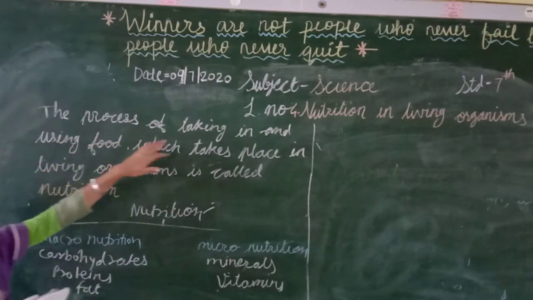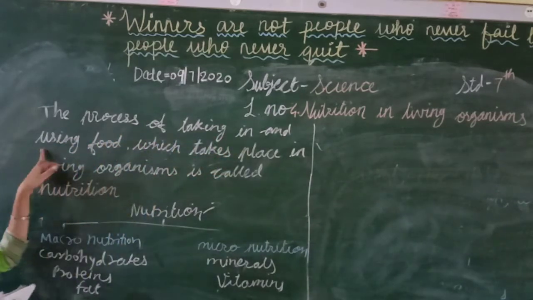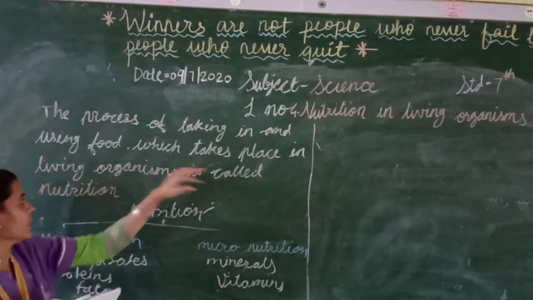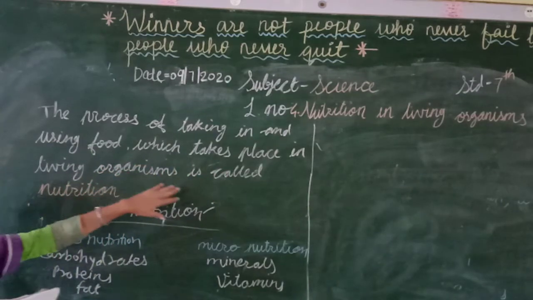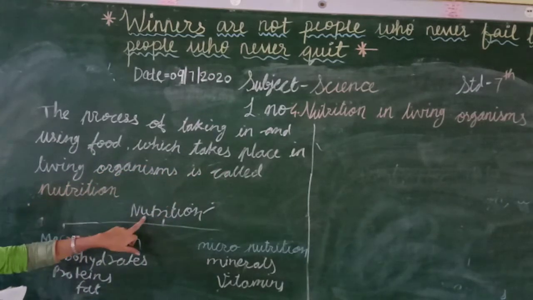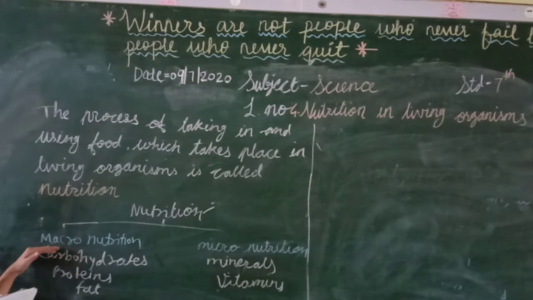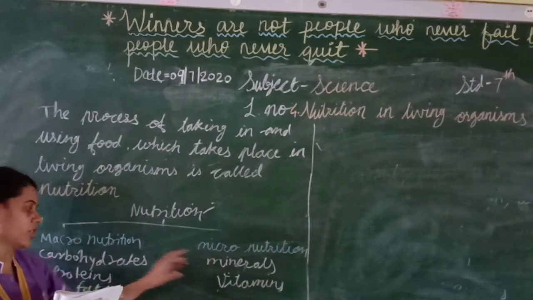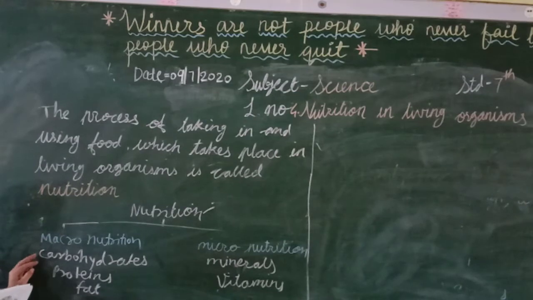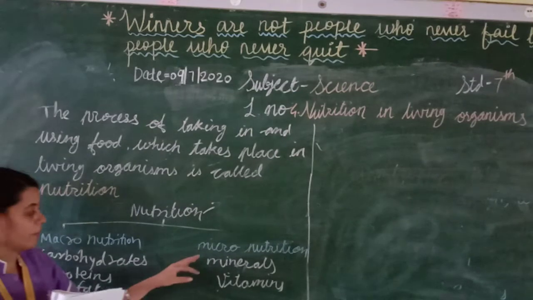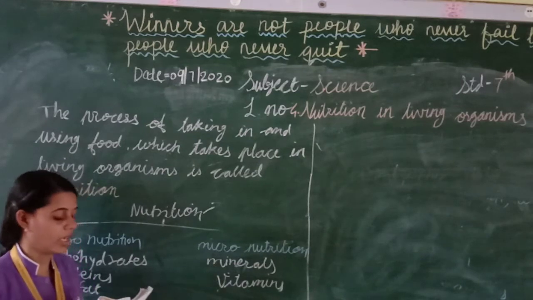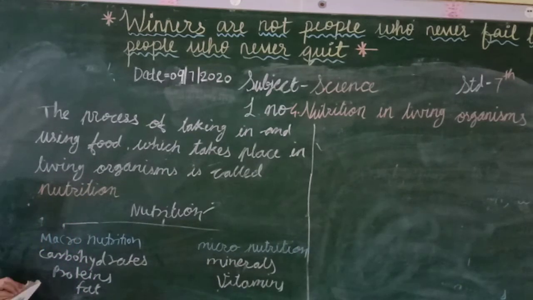The process of taking in and using food which takes place in a living organism is called nutrition. Nutrients have two types, macronutrients and micronutrients. Macronutrients are carbohydrates, proteins and fat, and micro, minerals and vitamins, are the micronutrients.